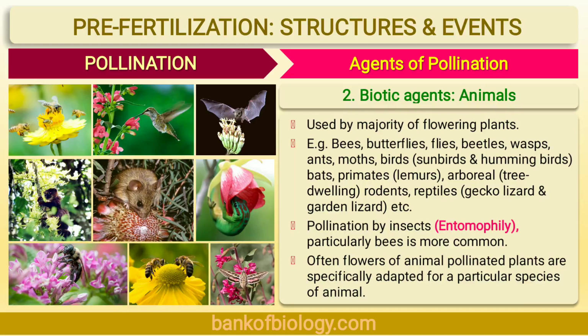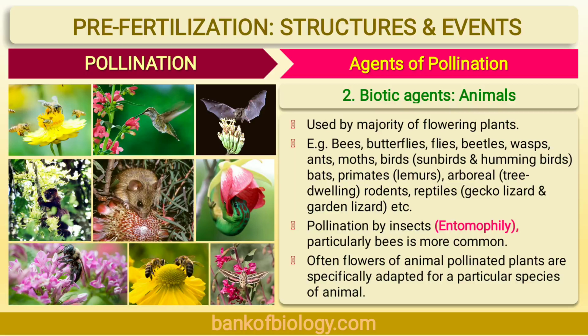Number 1. Flowers are dull colored with the strong fragrance, which is contradictory to the ornithophilous flower. Number 2. They secrete abundant nectar. Number 3. Flowers produce large amount of edible pollen grains. Examples are Anthocephalus, that is Kadamba tree, Adansonia, that is baobab tree, and Kigelia, that is sausage tree.